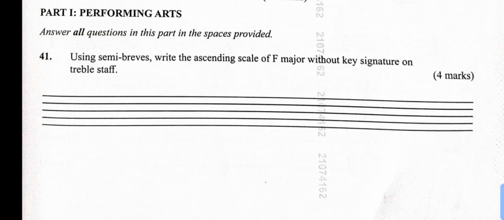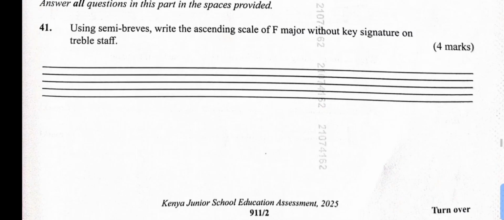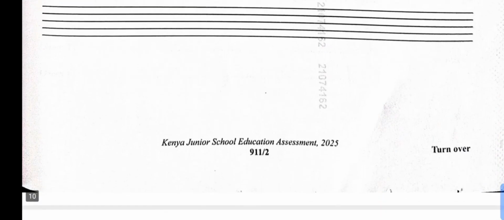The app I'm using cannot write them, but semibreves are those oval notes. So what you're supposed to do is fill them on the musical staff in F major. F major starts from F to F, and B is a flat. So you locate the line that is F, then fit it there.